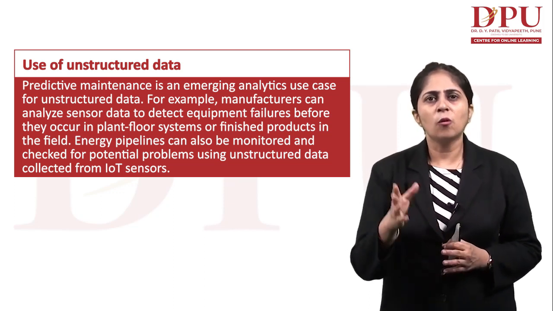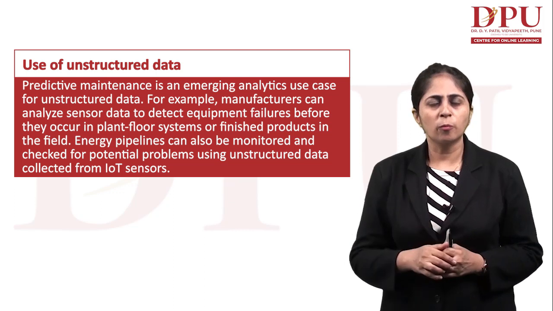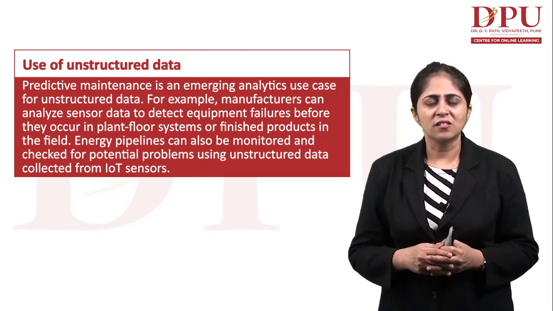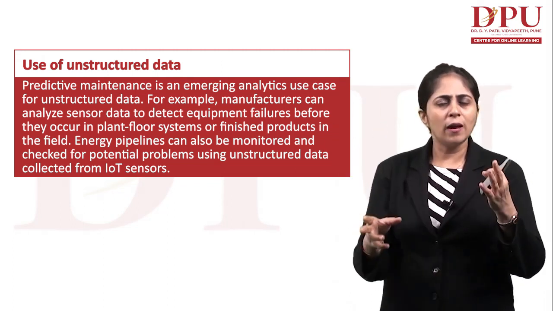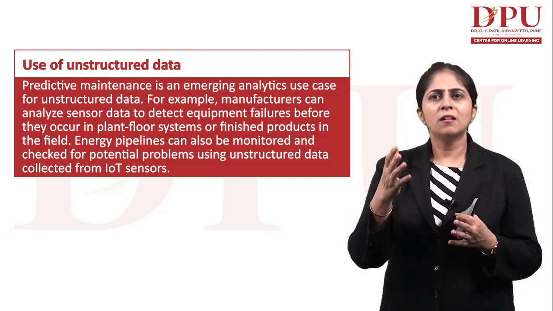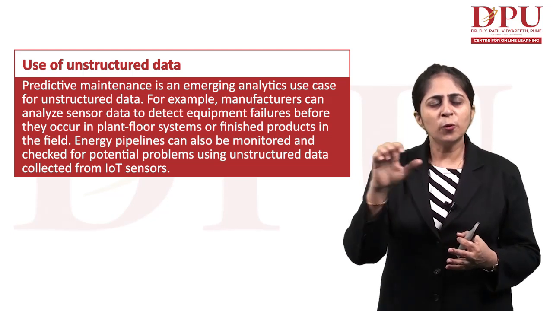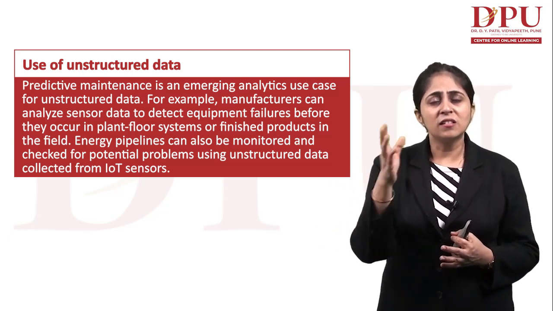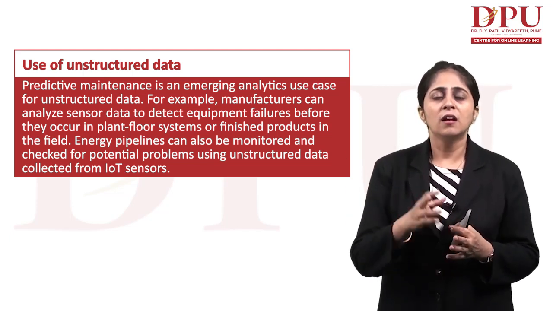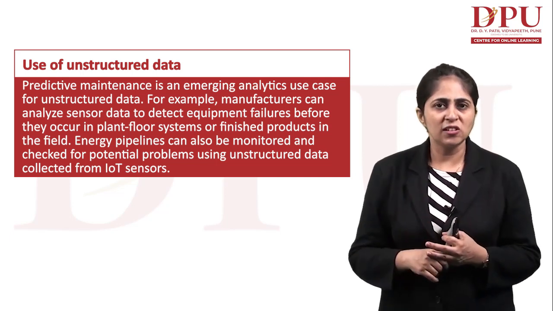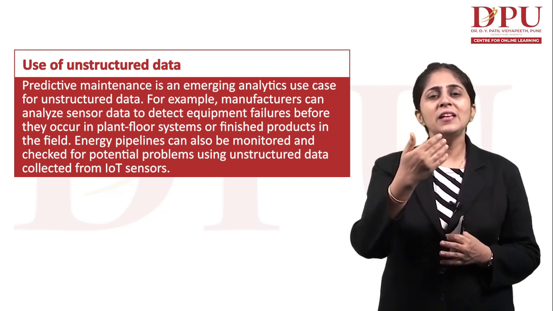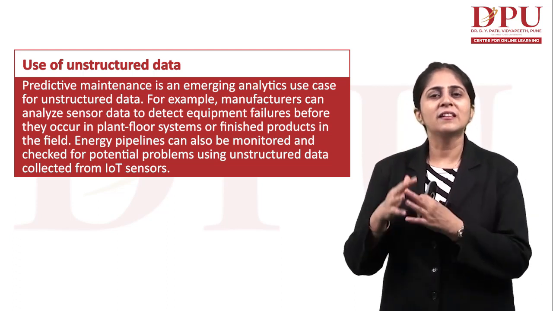Energy pipelines can also be monitored and checked for potential problems using unstructured data collected from IoT sensors. Today we have sensors implemented everywhere, even in places where we have energy pipelines. These sensors may generate certain data if they sense something. This data is one example of machine data. Analyzing this data, which is again in unstructured format, we can take necessary action of predictive maintenance.